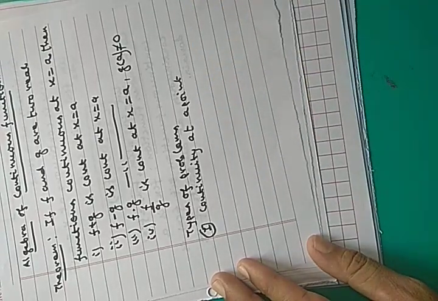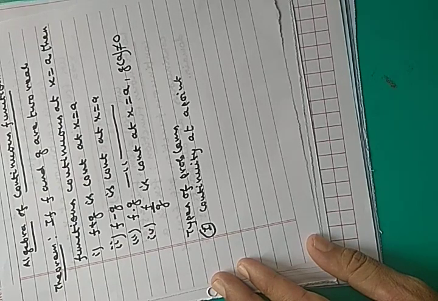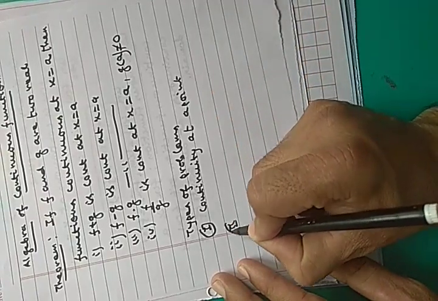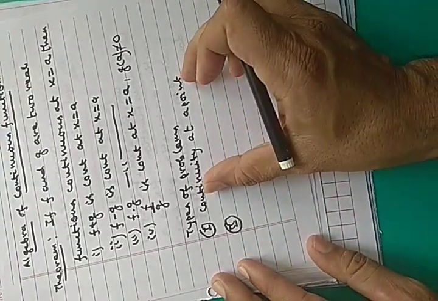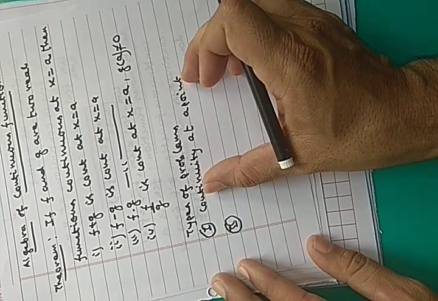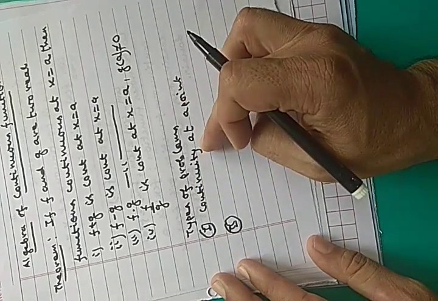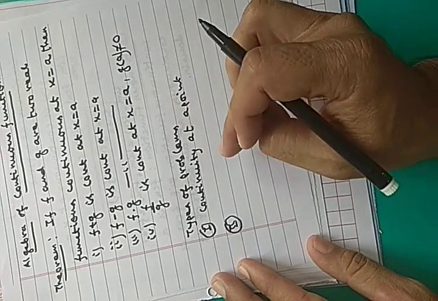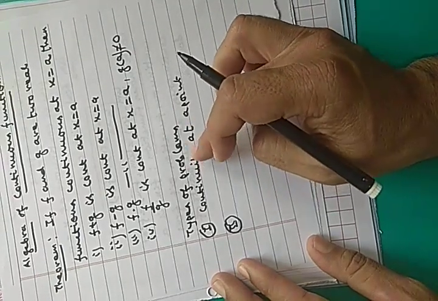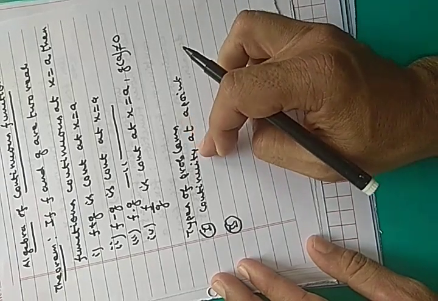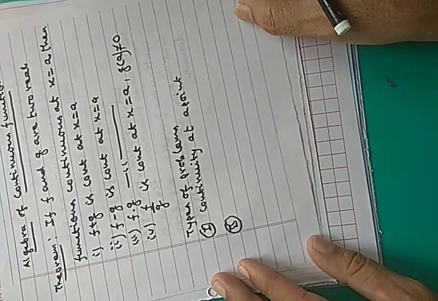In continuity at a point, again there are two types. In the first, the limit exists and both limits are equal, but that is not equal to the value of the function. In the second, both limits are different: the left hand limit is different from the right hand limit.